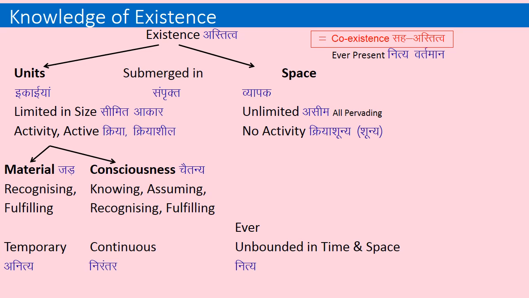Knowledge of existence. We understood existence is of two types: we have units and we have space, and all the units are submerged in space. That was our understanding. Now let us classify each and every unit. Every unit can again be classified into two parts: one is the material part, another is the conscious part. Any living thing can be classified as these two.